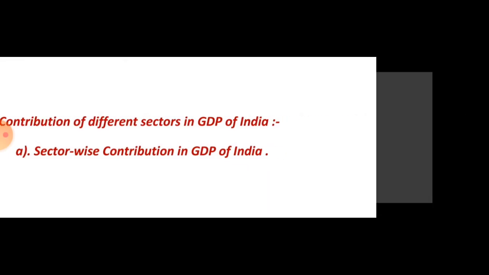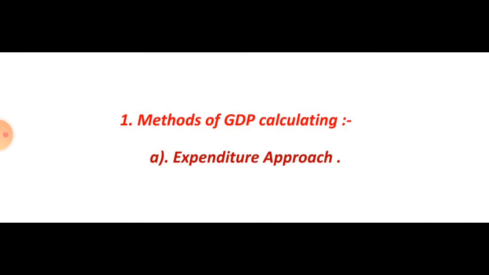Okay, first one, the methods of GDP calculating. Expenditure approach. In this method, the GDP is measured by adding the expenditure on all the final goods and services produced in the country during a specific period. It is known as the expenditure approach.